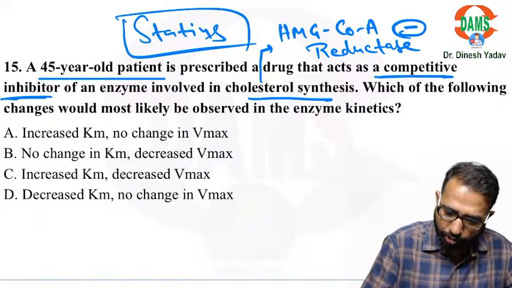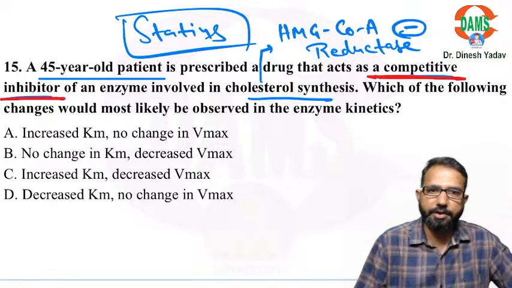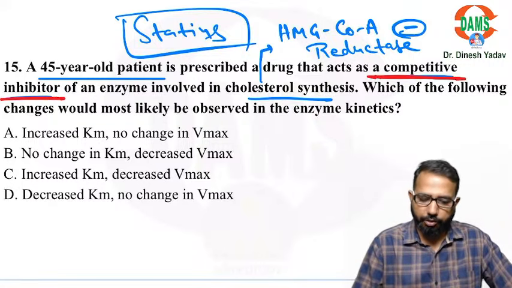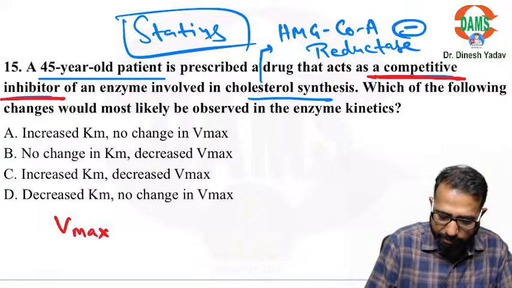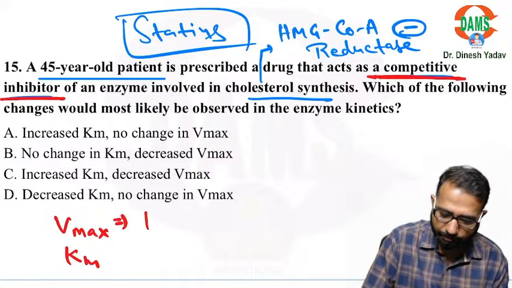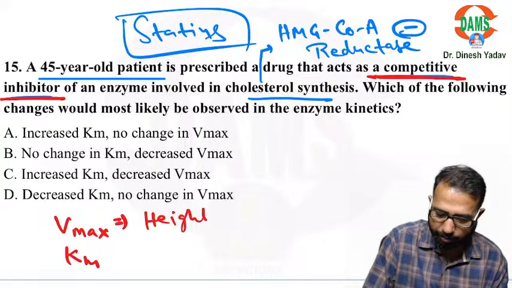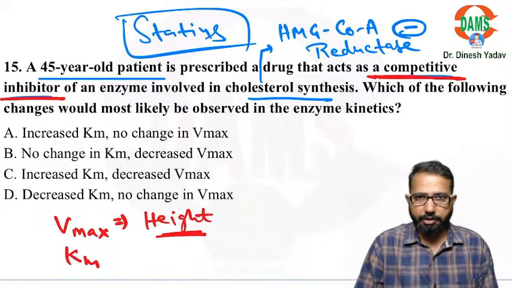So in competitive inhibition, what is going to happen? First we need to know what Vmax is and what Km is. Vmax means maximum velocity, so you can see the height of the graph. That is also called efficacy in drugs.